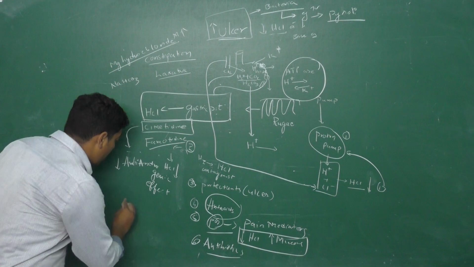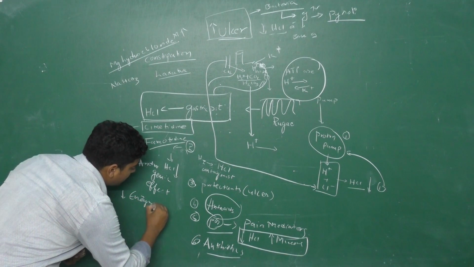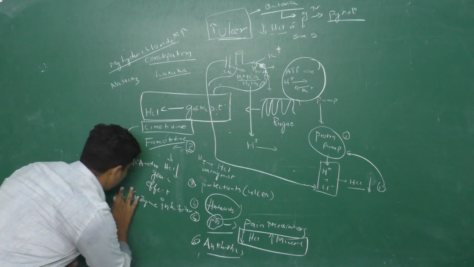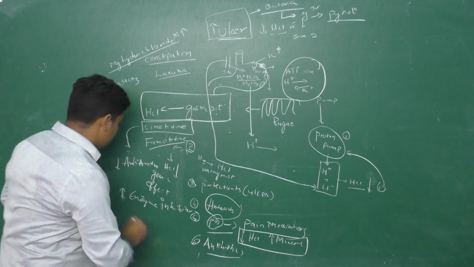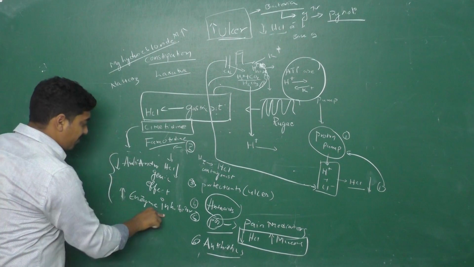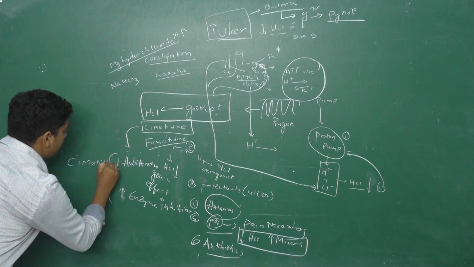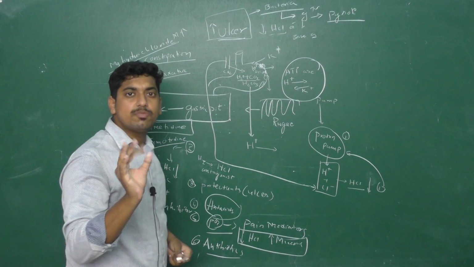Cimetidine also is an enzyme inhibitor. Enzyme inhibition will be high if we use the cimetidine drug. So this anti-androgenic effect and enzyme inhibition both come with the cimetidine drug. Cimetidine produces anti-androgenic effect and enzyme inhibition. What is meant by enzyme inhibitor?